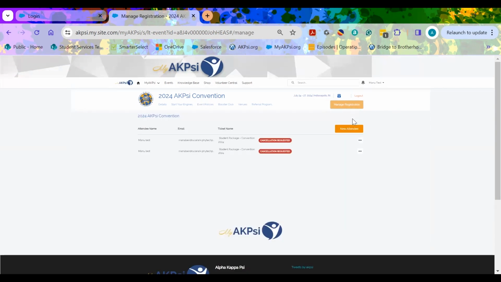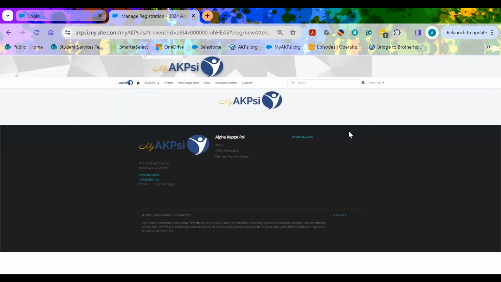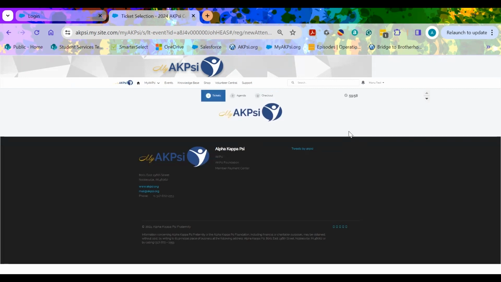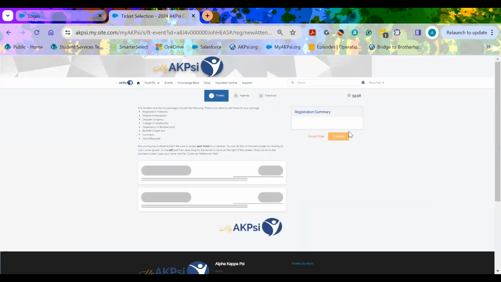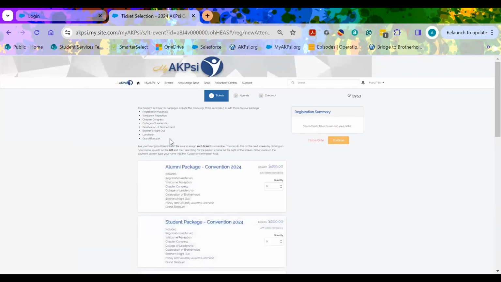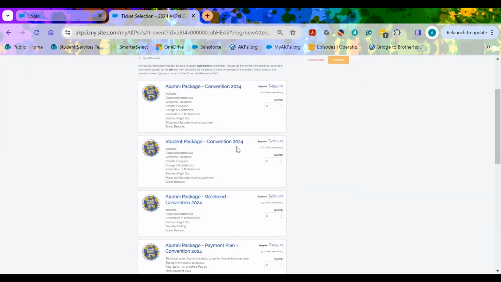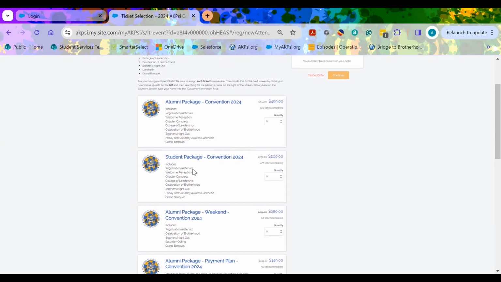So if we go up here, you've now started a registration for AKPsi's convention. As a student member, you will want to use the student package for convention. Please note that the following is already included in your student package when you sign up. Registration materials, welcome reception, chapter congress, college of leadership, celebration of brotherhood, brothers night out, the awards luncheon, and the grand banquet. You'll click for one quantity to get one ticket.